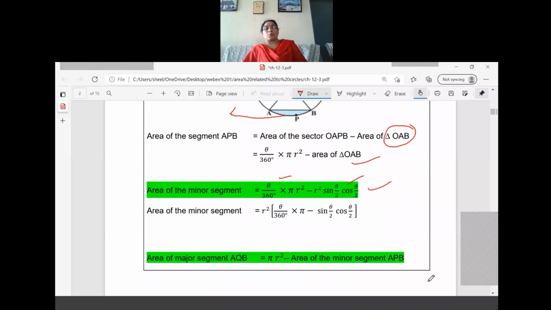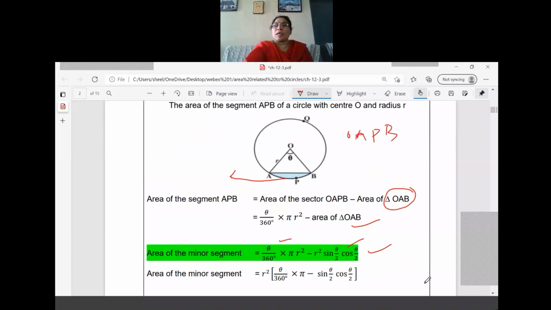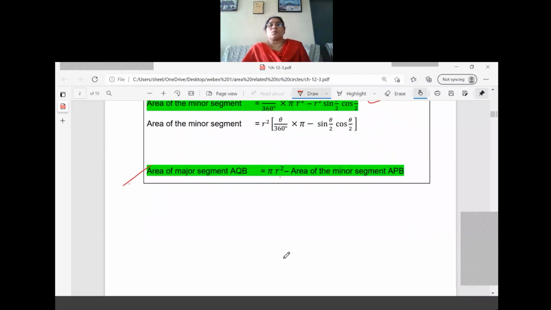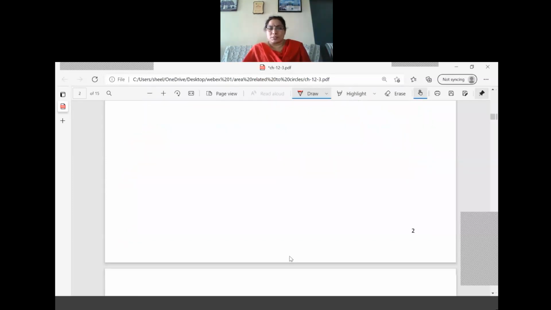You can see. Okay, one more point: the area of the major segment. The major segment is the part other than the shaded portion. The unshaded portion is the area of the major segment. So from the complete circle we have to subtract the area of the minor segment. Here I have written: area of the major segment means complete circle area, that is pi r square, minus area of the minor segment APB. Still if you have a confusion, don't take tension. I'll show the next one, that is the values of sine theta and cos theta.